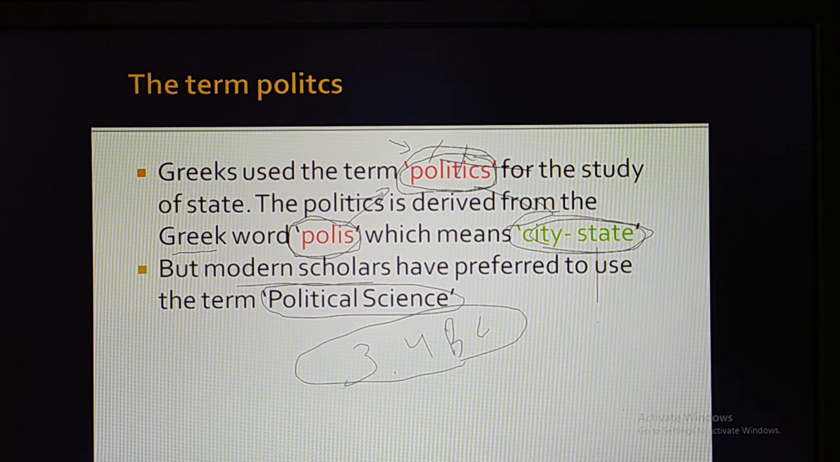So now, in the modern context, we used to term this politics in a negative way, so it is not good to term political science as politics. Because of this reason, the word politics was replaced by another word, political science, and this was done by modern political scholars. This one has to understand.